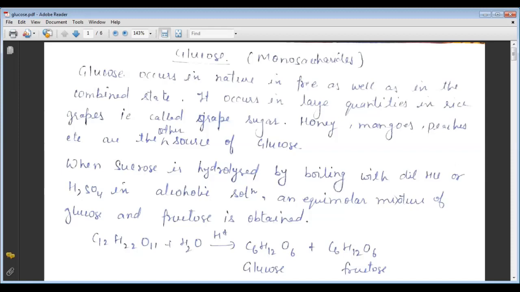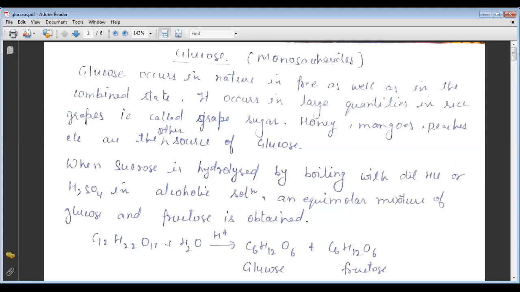As we know, the first type of carbohydrates is called the monosaccharides, and monosaccharides are the simplest carbohydrates and can't be hydrolyzed further. We know that glucose is a very important source of energy, and we find glucose in honey, mangoes, peaches, and other sources. Sucrose, whose molecular formula is C12H22O11, after hydrolysis converts into glucose and fructose.